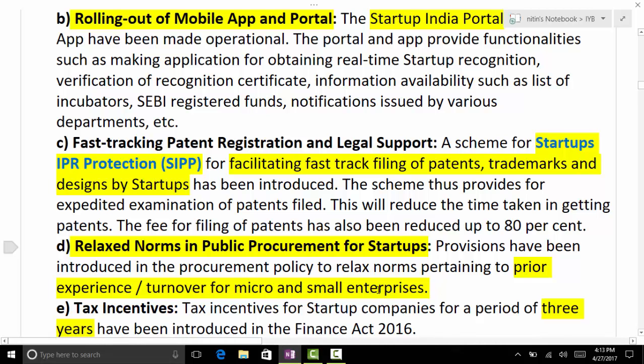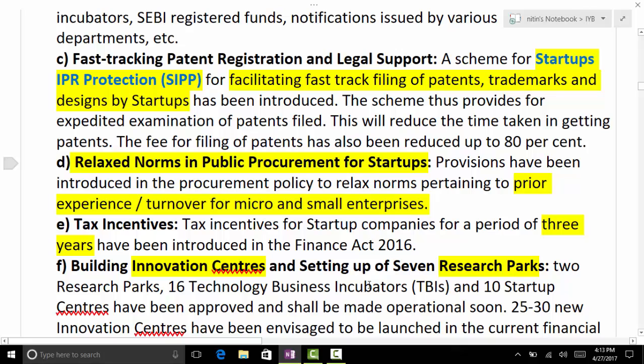So the definition is not being changed in the startup definition. It is now being changed. I think they're relaxing the turnover norms: a startup that was 5 years old, and turnover of 25. So the norm that was required for public procurement, now they are changing the overall definition of startup also, so that many companies can get the benefit. Well, I was aware that regarding public procurement, the norm required to participate in the procurement was changed. Okay. Anyways, tax incentive next.